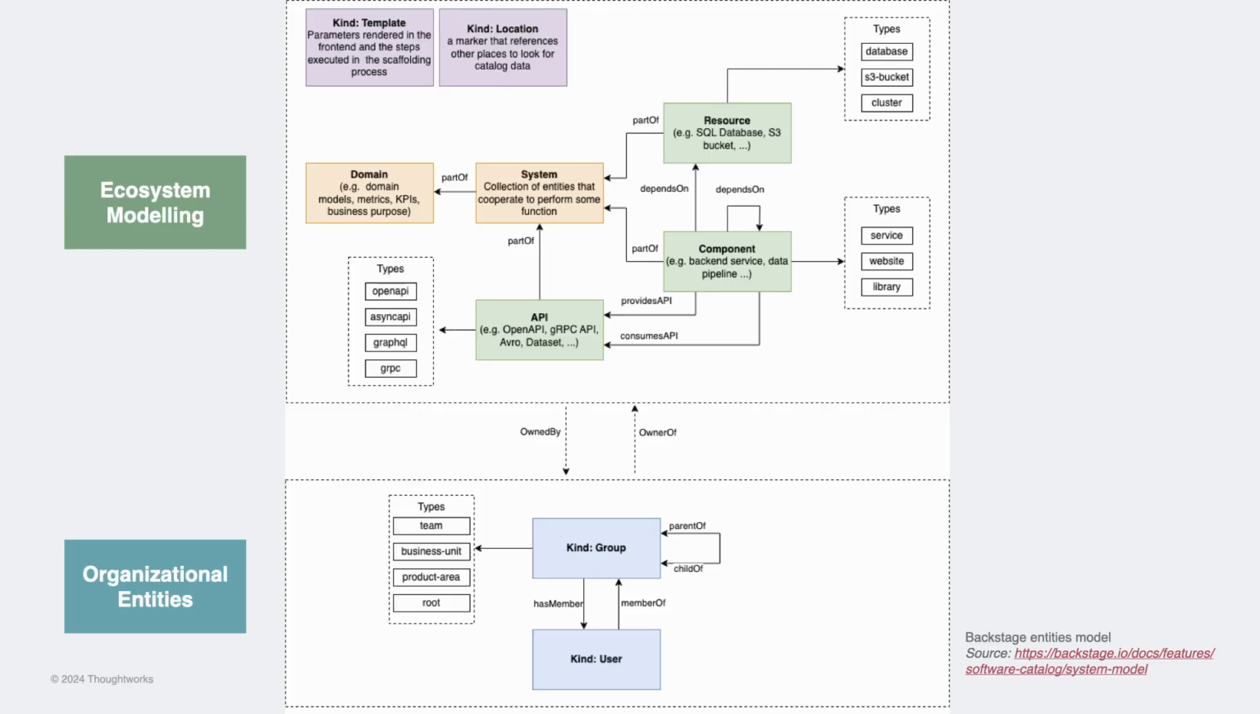Okay. And going on to the Backstage system model, this diagram looks quite complex. I will not explain every single detail here, but what matters is how Backstage does its system modeling. It does this in two levels. The first one is ecosystem modeling, which is how your technical software landscape is mapped at your organization.